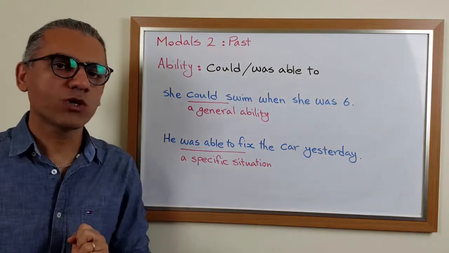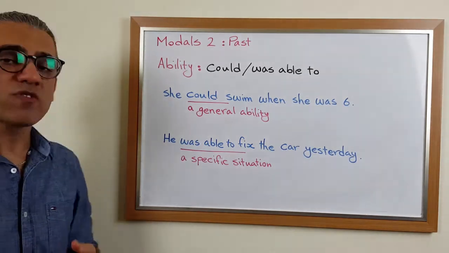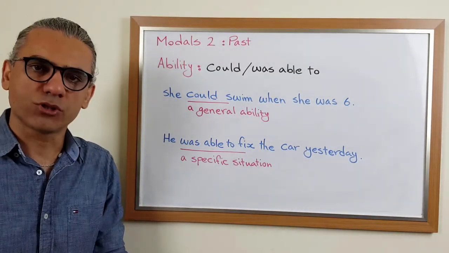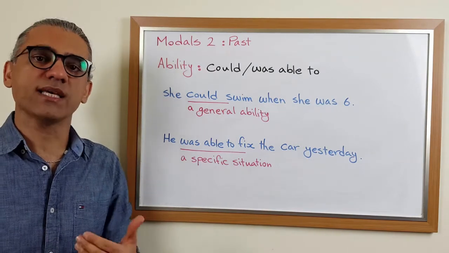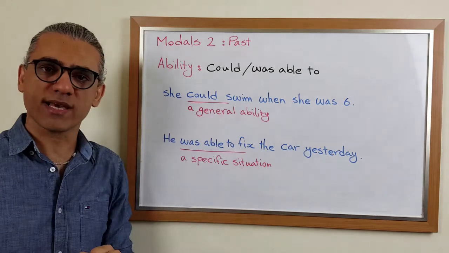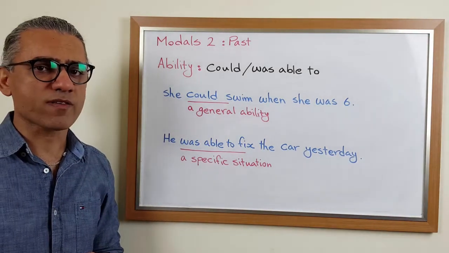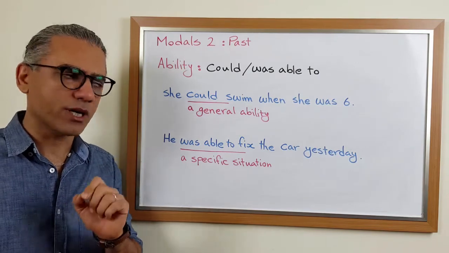The first function we want to talk about is ability. As you might remember, we use can or is able to when we want to express ability in the present. But in the past, we use could and was able to. But there is some difference between could and was able to. I'm going to explain to you right now.